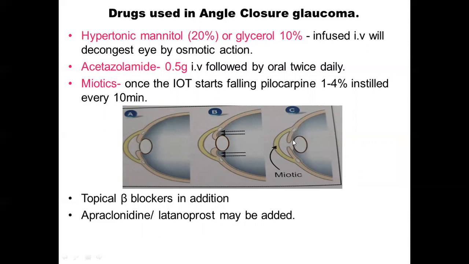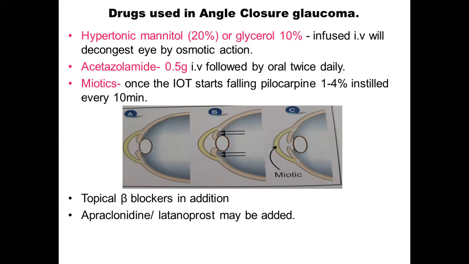And you can see here the posterior chamber is almost freed, and this will remove the pupillary block. Once the miotics are given, you can add topical beta blockers in addition to bring about further decrease in the IOT. Other drugs like prostaglandin analogs and alpha-2 agonists can be added to bring down the pressure further.